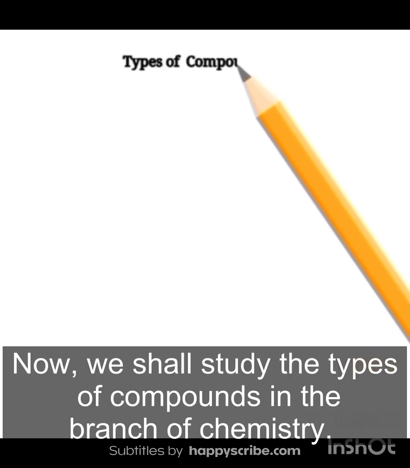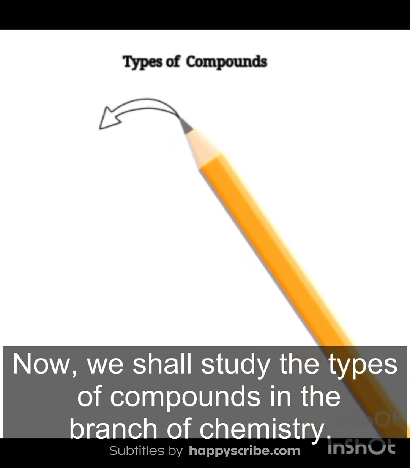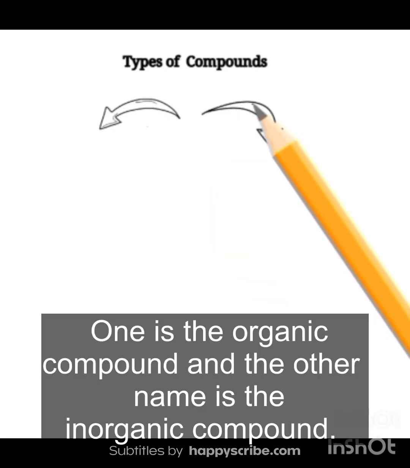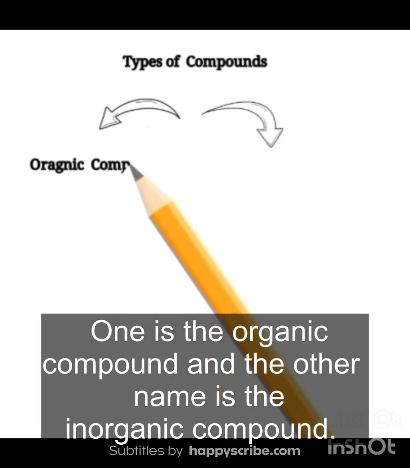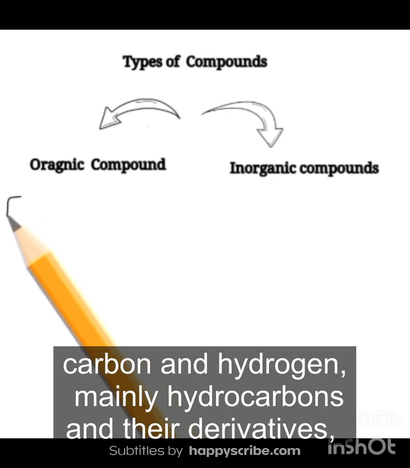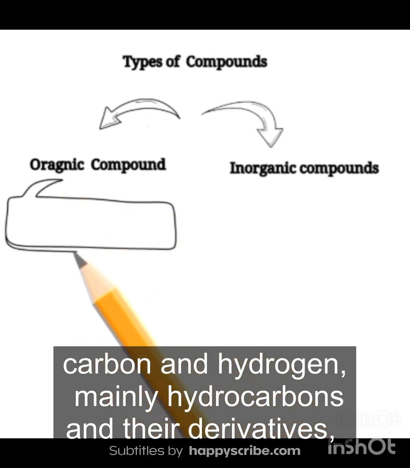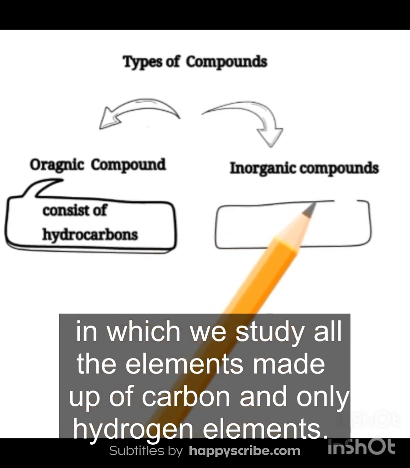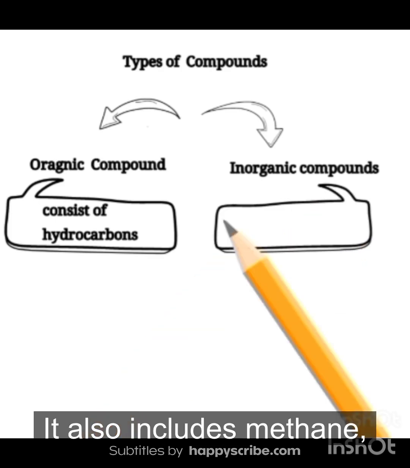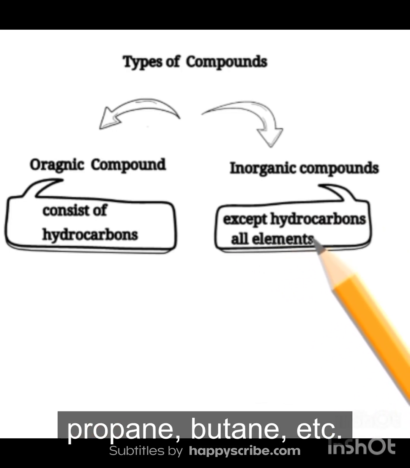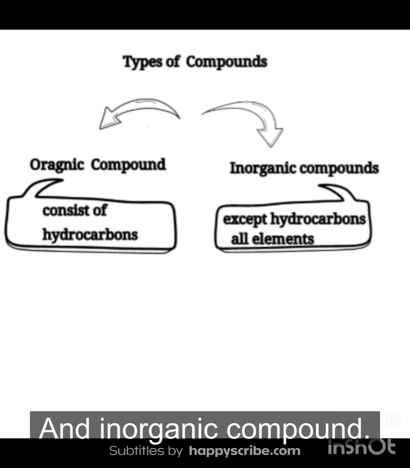Now we shall study the types of compounds in the branch of chemistry. There are two types of compounds. One is the organic compound and the other is the inorganic compound. Organic compounds are those compounds in which we study the derivatives of carbon and hydrogen, mainly hydrocarbons and their derivatives, in which we study all the elements made up of carbon and hydrogen. It also includes methane, propane, butane, etc. And inorganic compound.